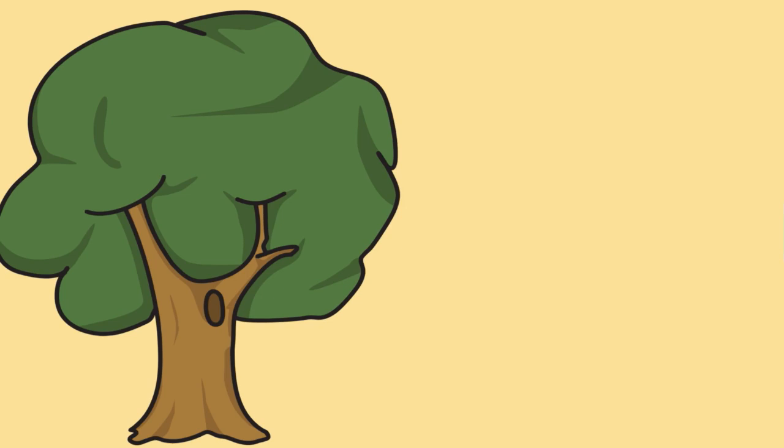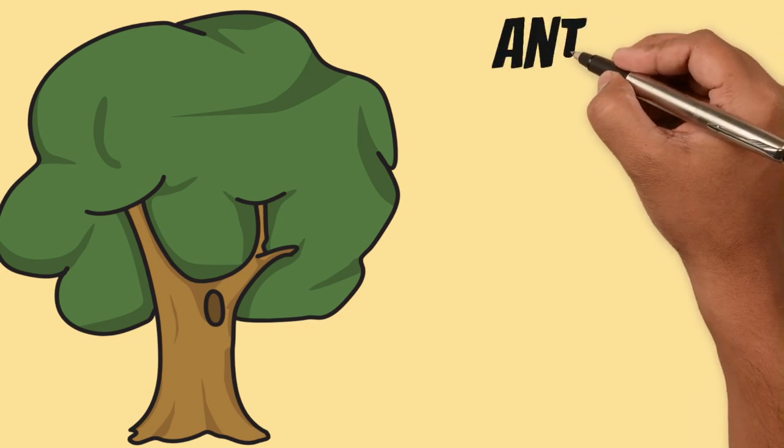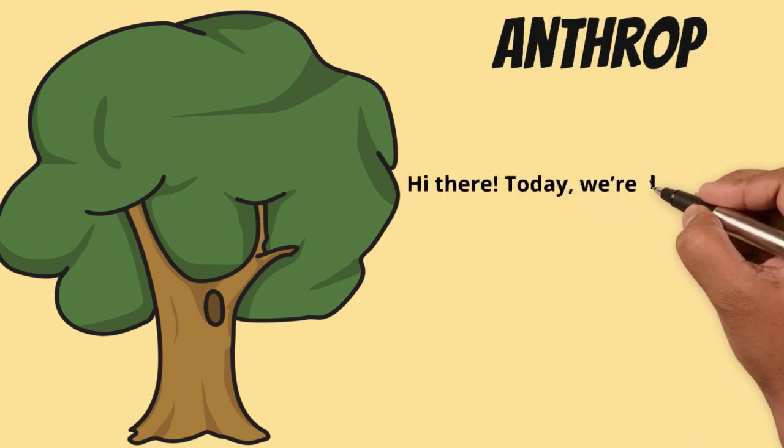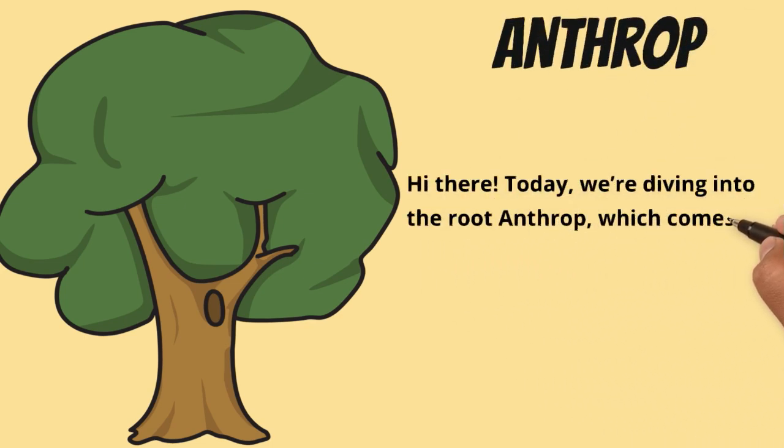I am bringing this word roots video to you wherein I explain word roots which have practical significance, which have some very important words based on them and which help us learn the English language. The word root for today is Anthrop. It comes from the Greek word anthropos, meaning human.